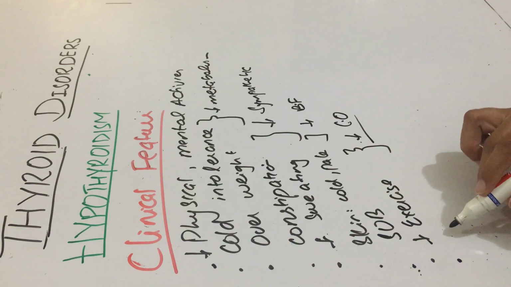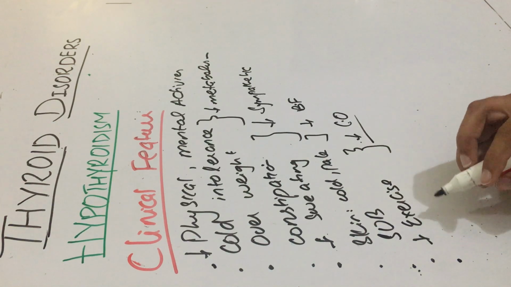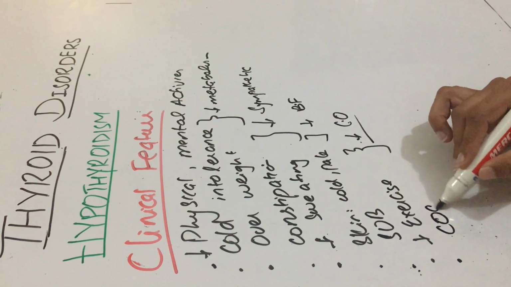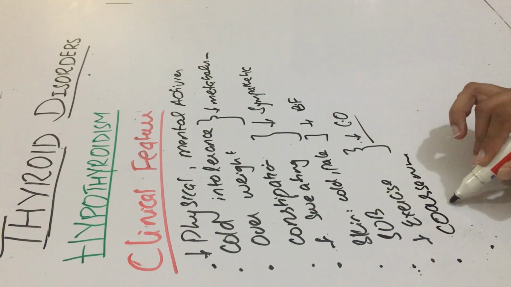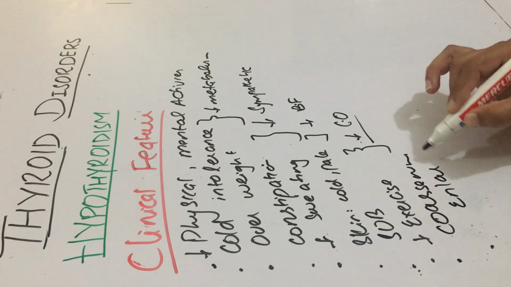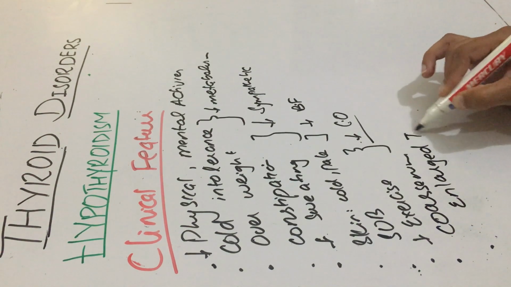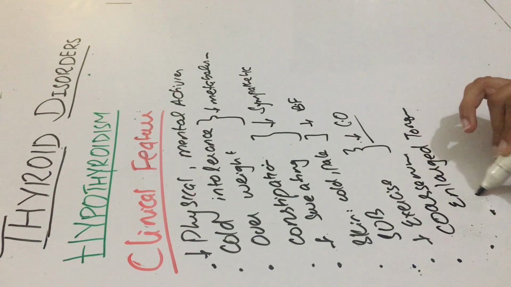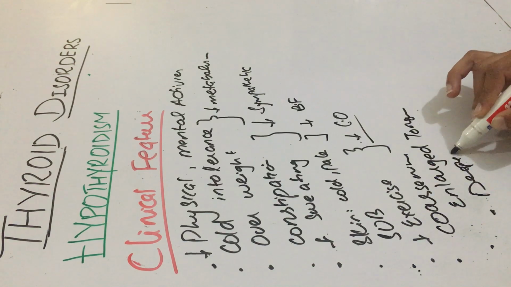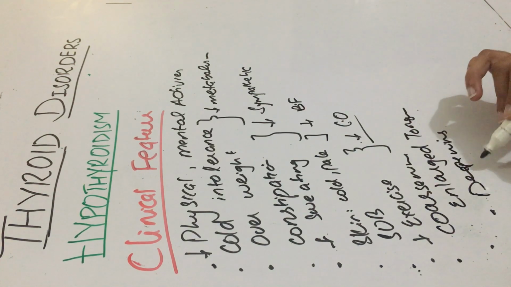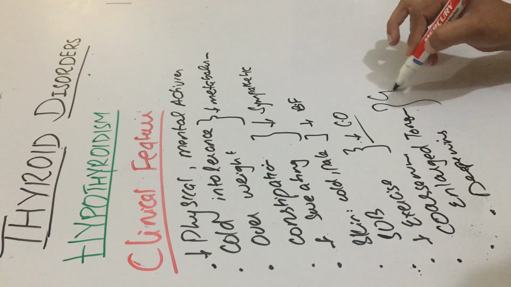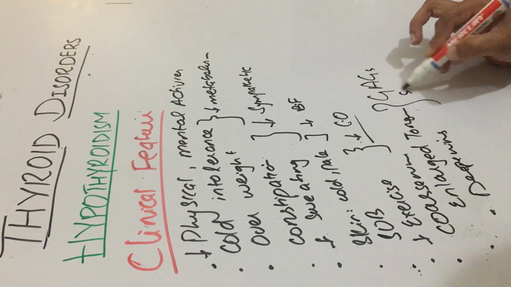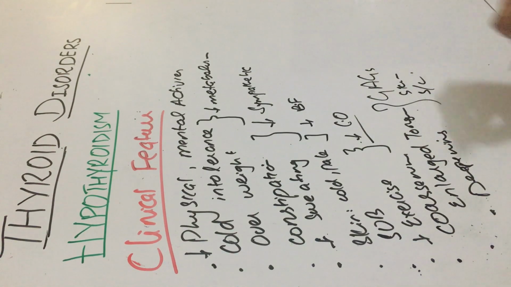Then, as we discussed previously, such patients would have broadening and coarsening of the facial features, enlarged tongue, and deepening of voice. And this is due to the deposition of extracellular matrix like glycosaminoglycans in the skin and subcutaneous tissue. That's all about the clinical features.